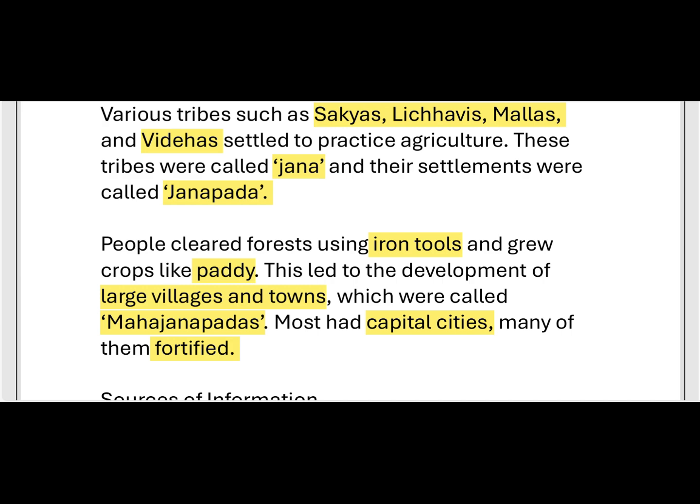Here, larger villages and towns are formed, and these are called Mahajanapadas. Most of these had capital cities, many of them fortified, constructed as strong fortified cities.